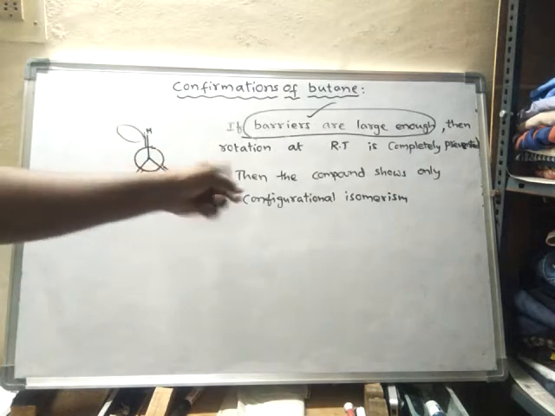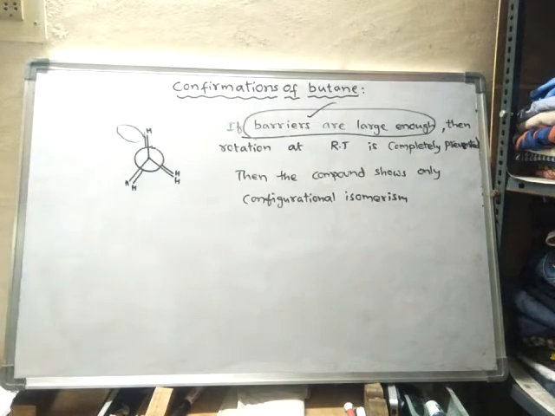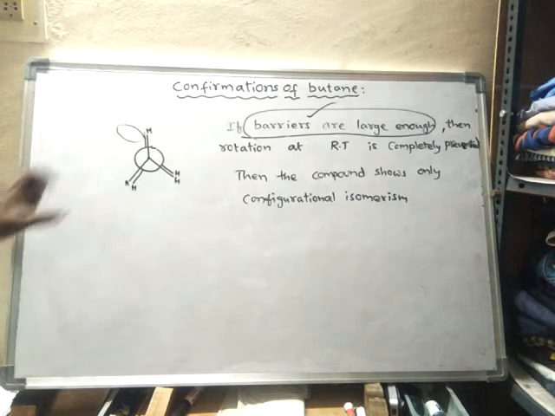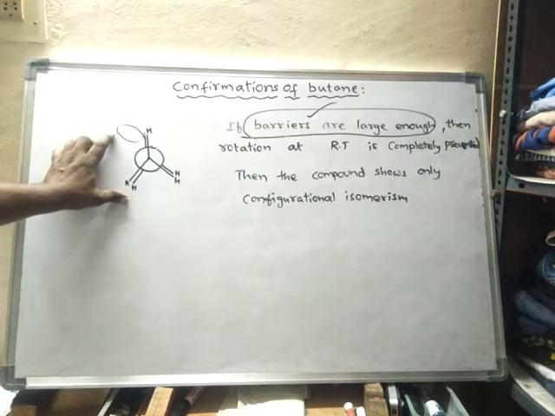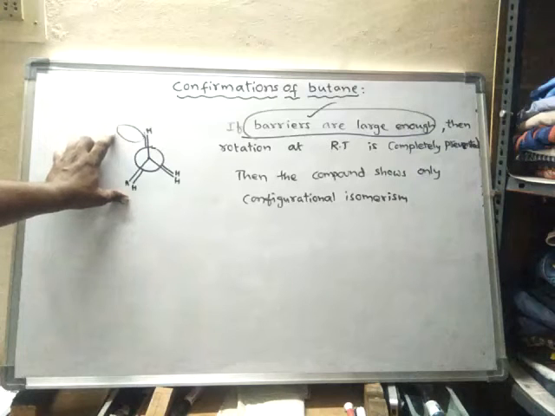If barriers are very large, the rotation is almost completely prevented. That means this eclipsed conformation does not convert into the staggered conformation.